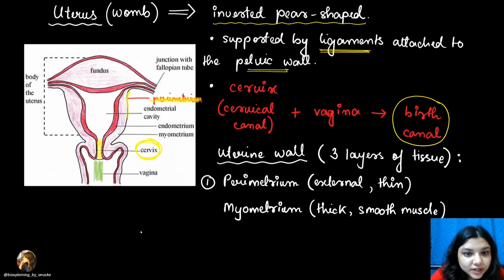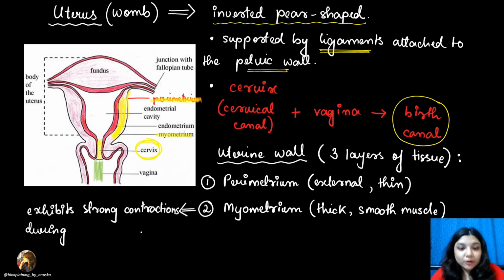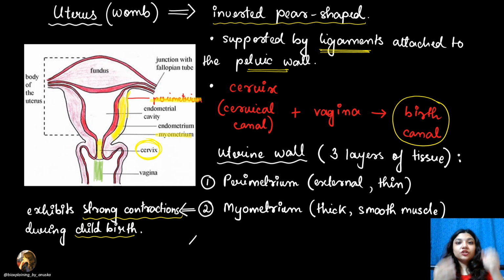So this one is the myometrium. Now I am highlighting it in yellow. This part is the myometrium. What is the function of the myometrium? It shows strong contractions during childbirth. During childbirth, strong contractions need to happen. Only then will the child present inside the womb be expelled out through this birth canal, right? So this strong contraction is exhibited by the muscles of the myometrium layer.